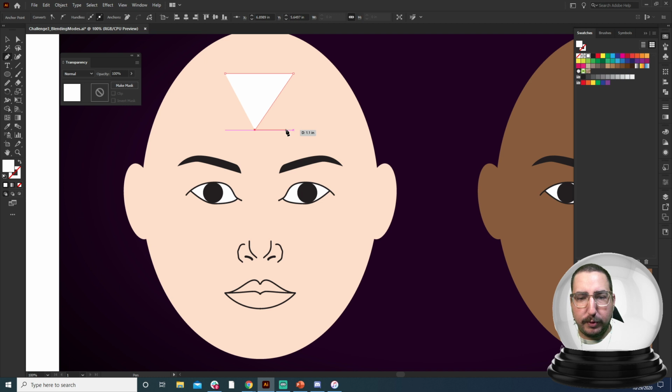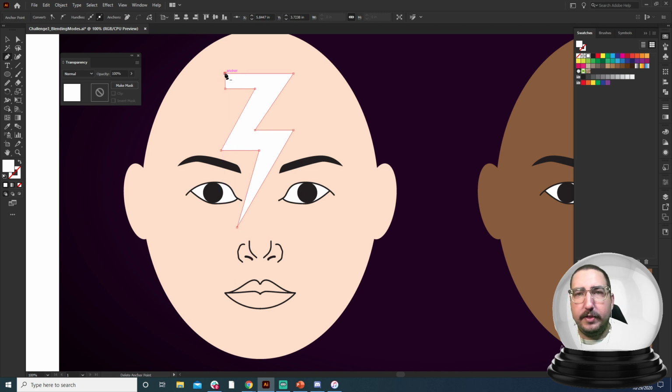So for this lightning bolt, we're holding shift to make a perfectly perpendicular line. If you hold shift, it will be perpendicular. If you don't, it will just go wherever you want. So we want it to be perpendicular. And then we're going to have the bolt come all the way down here below the eye. And again, we're just very freeform in creating this bolt. There we go. And then let's go ahead and join it up here.